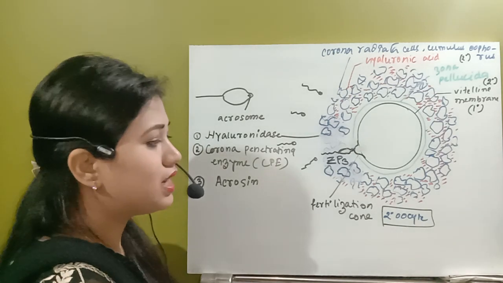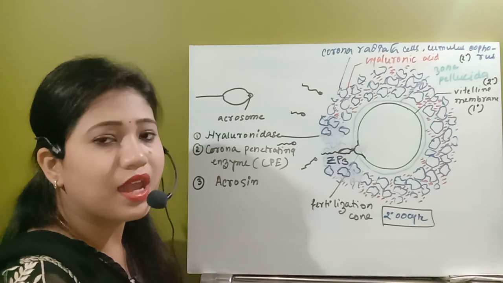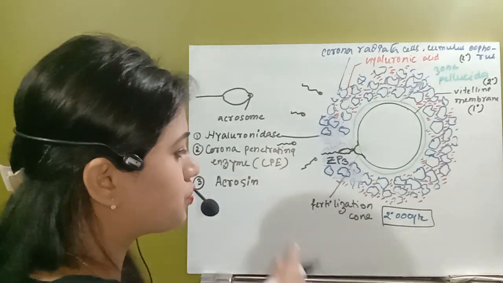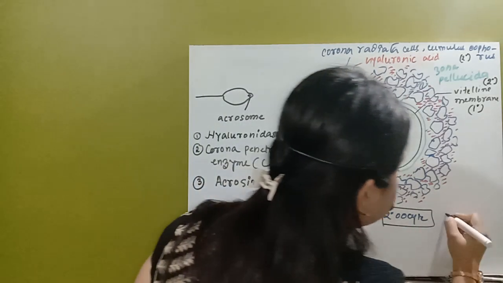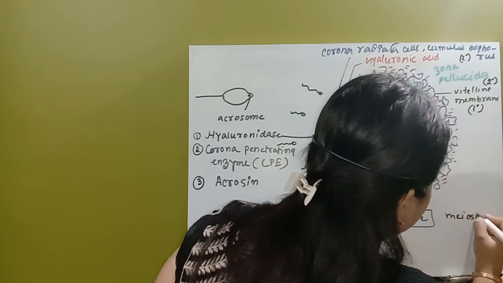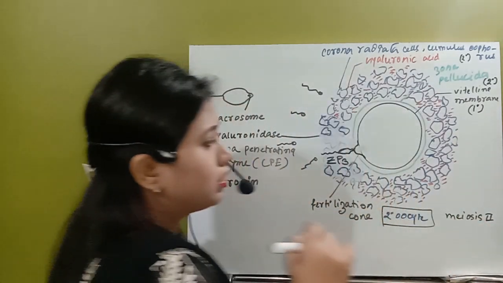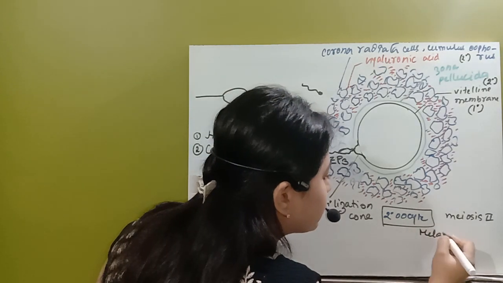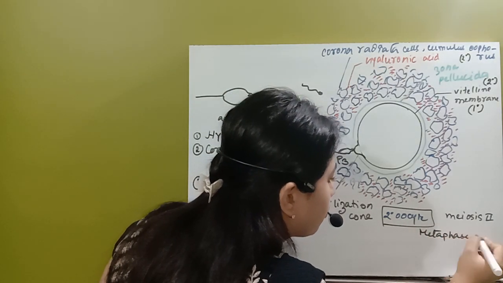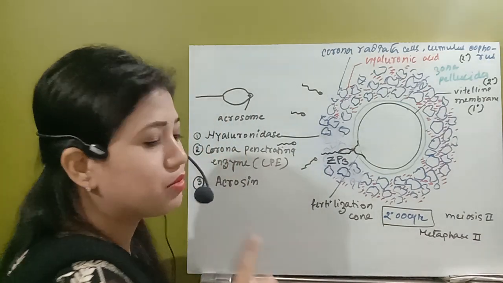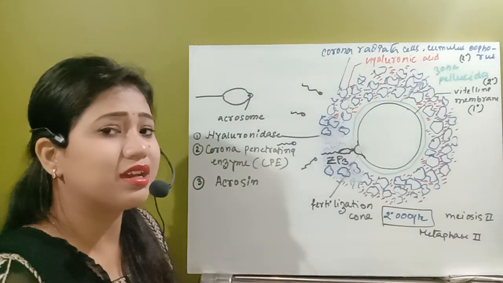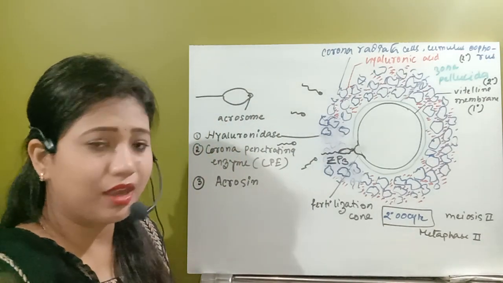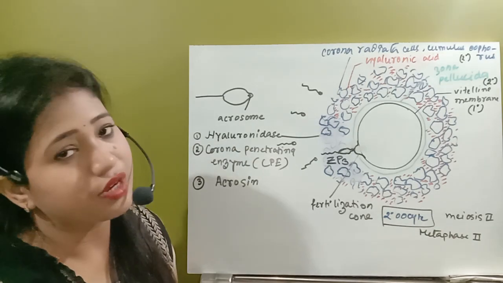As we can see here, this spermatozoa attachment induces the ovum to complete meiosis 2. In meiosis 2, the ovum is arrested in metaphase 2. Metaphase 2 is the phase where the secondary oocyte is restricted.